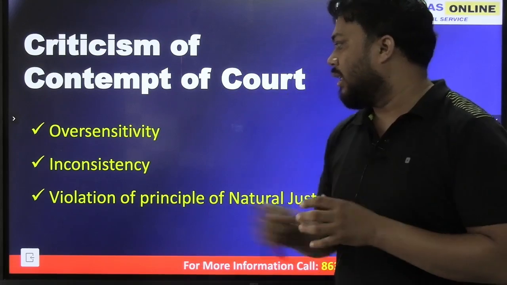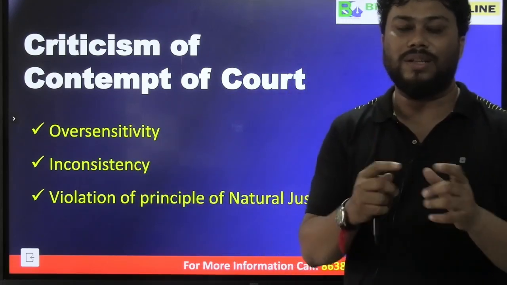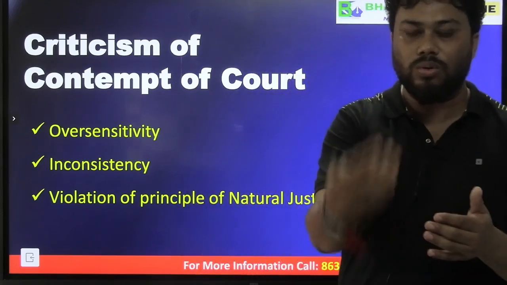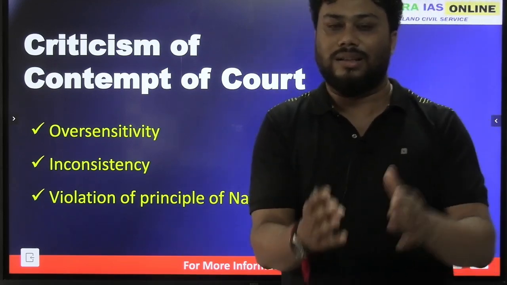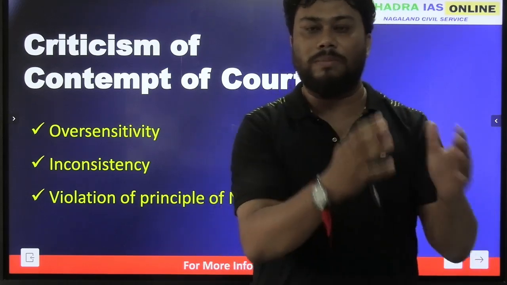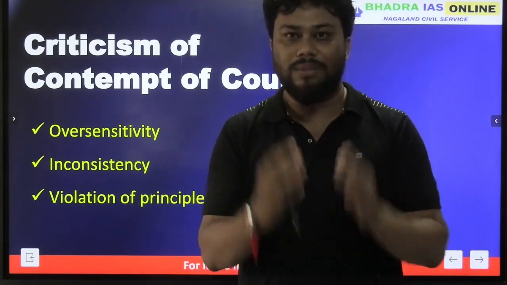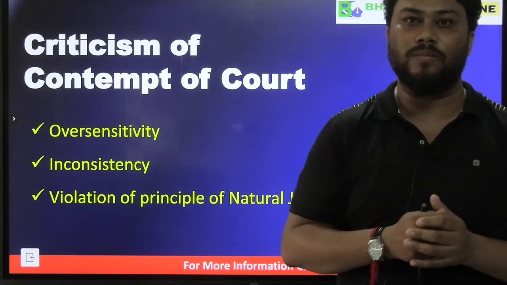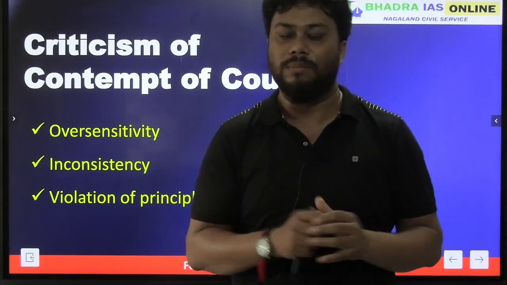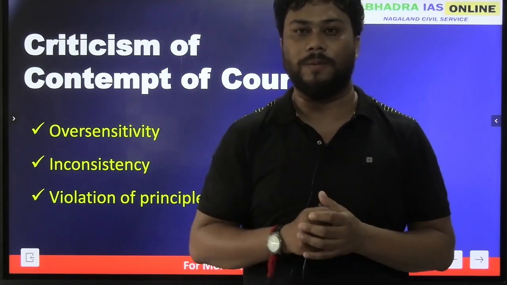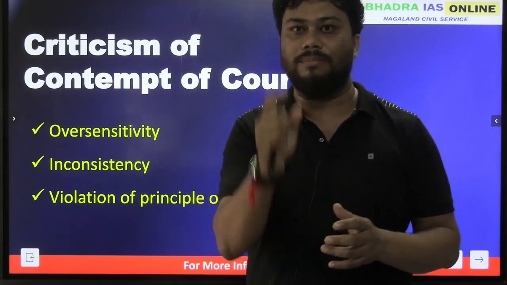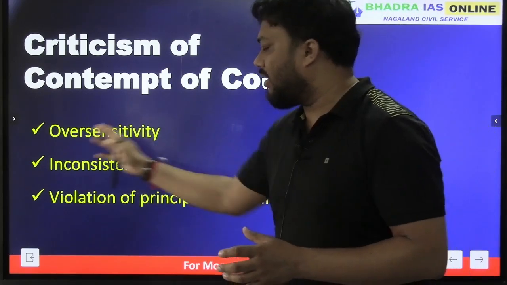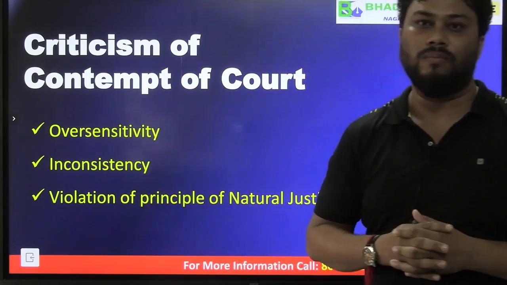And the second point, there is inconsistency in the application of contempt of court jurisdiction. Means sometimes you may do something which may not hurt the ego of the judges and you may not be punished, but sometimes I may do the same thing and the court may punish me for that particular activity. But this is inconsistent, because you have done the same thing, I have done the same thing, but you have not been punished and I have been punished. So you will find great inconsistency in the application of contempt of court jurisdiction.